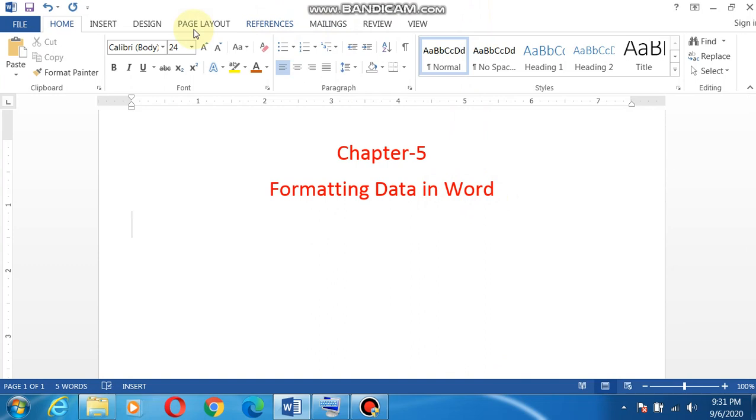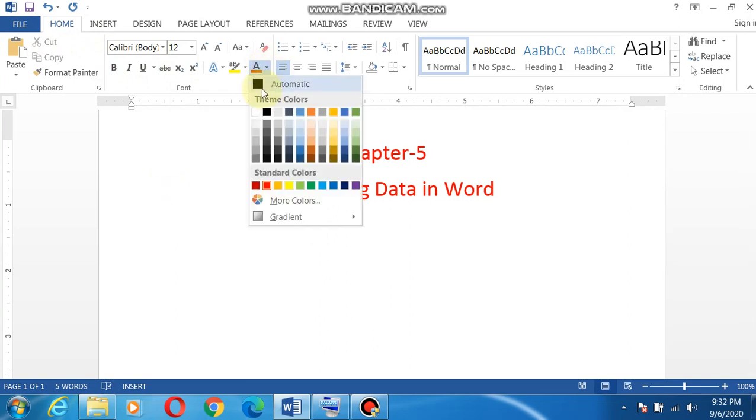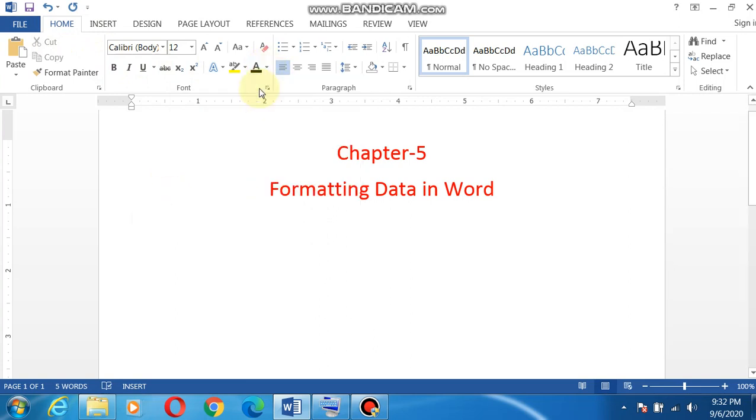Now I am writing the general text. Suppose now I am writing the common text. Now what I will do? I will decrease the size. I will make the size 12. It will be readable by the user. Suppose I am writing something. Now I don't want my rest of the document to appear in red color. So what I will do? I want to make it appear in general color, black color.